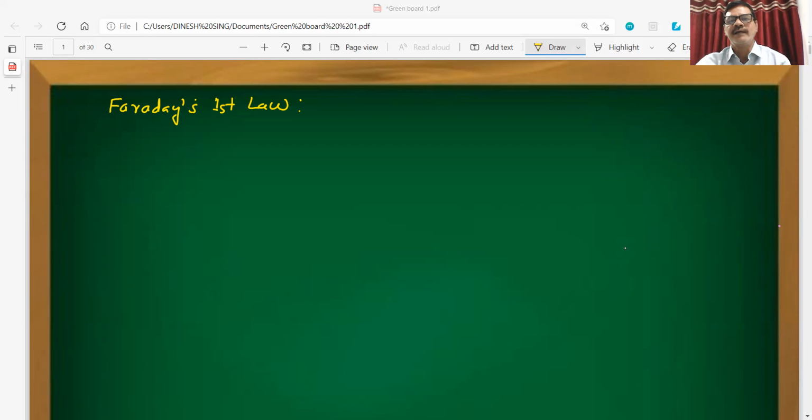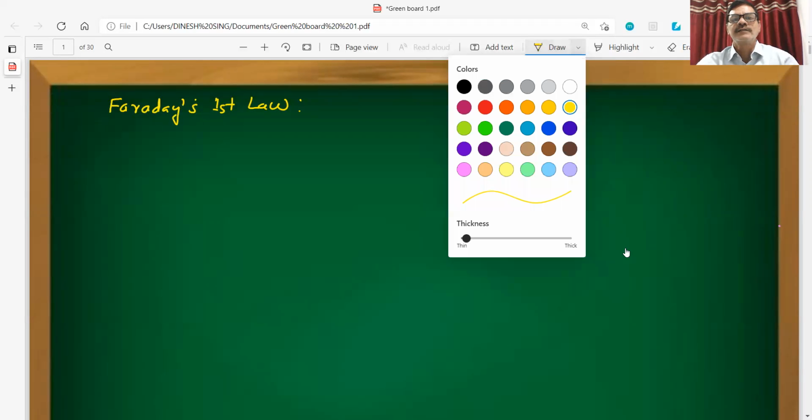So first we can define Faraday's first law.